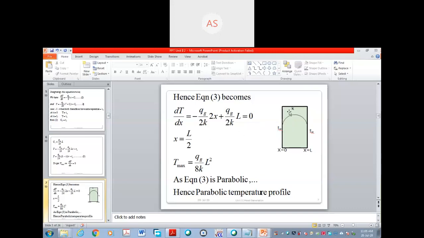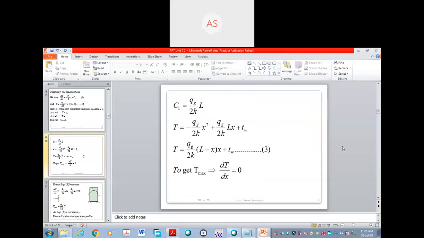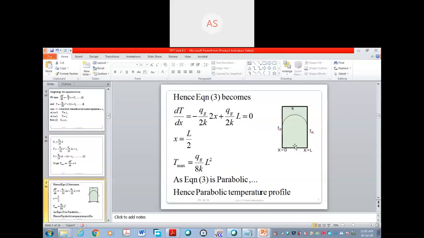By common sense, you can see that the temperature will be maximum at x is equal to L by 2. But you have to prove this mathematically. If you tell them that at the center the temperature will be maximum, they will ask how you have proved it. If you say it is common sense, that will not be applicable. You have to tell it mathematically.